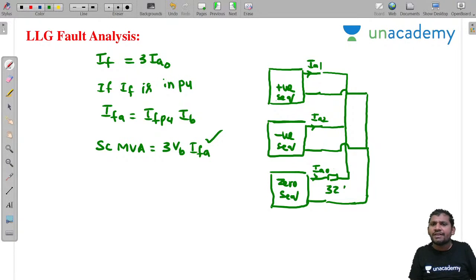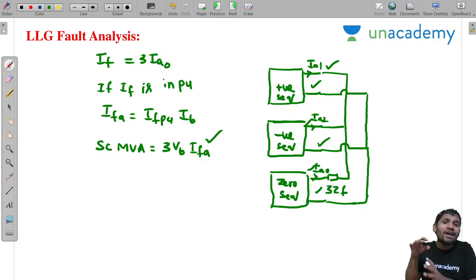This is 3 ZF, with similar terminals. This terminal is the same as this terminal. Which connection does it become? Parallel connection. If boxes are given, there is no need to be confused. Point to remember: similar terminals joined is the parallel connection. Dissimilar terminals joined is the series connection. Understood, sir?